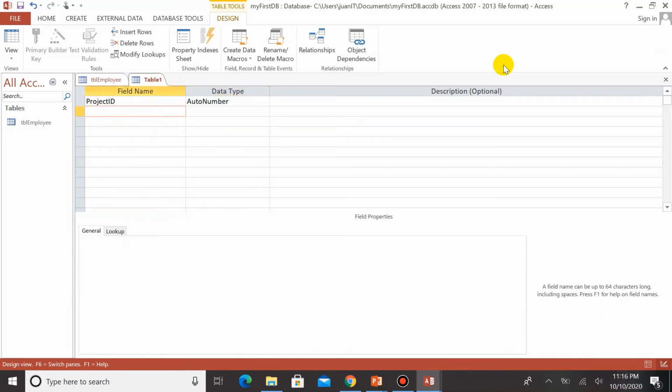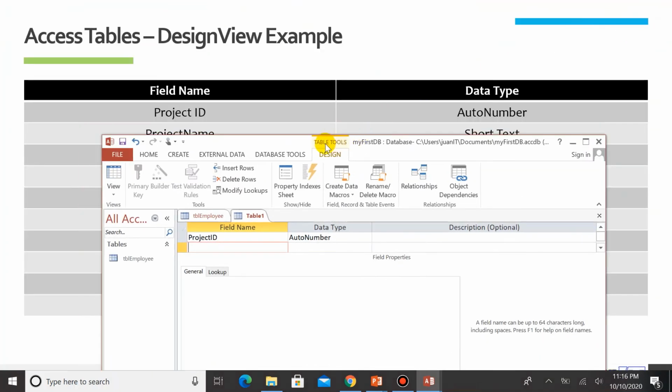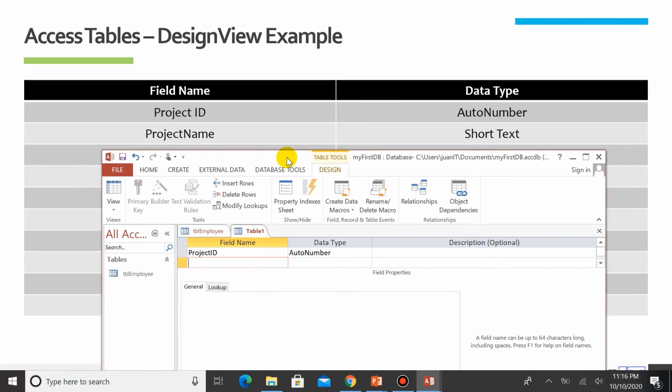Let's minimize this so that we can see the given table. The next one is Project Name as short text. Let's go ahead and type in Project Name here. The data type is short text.